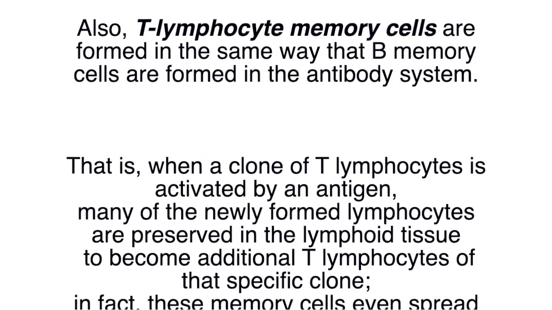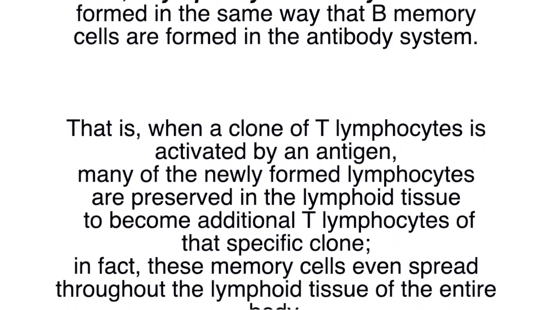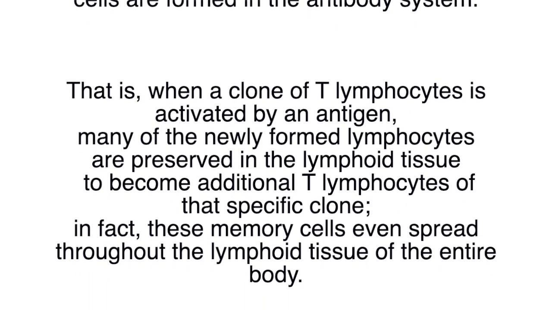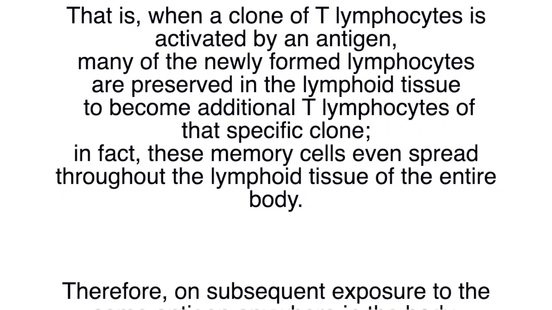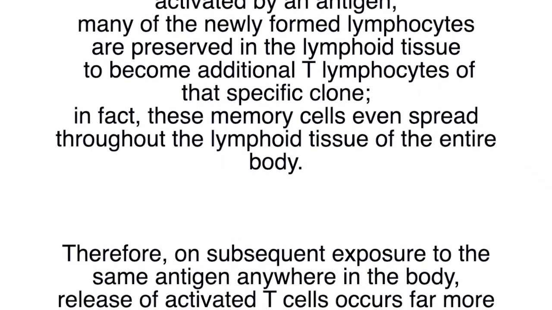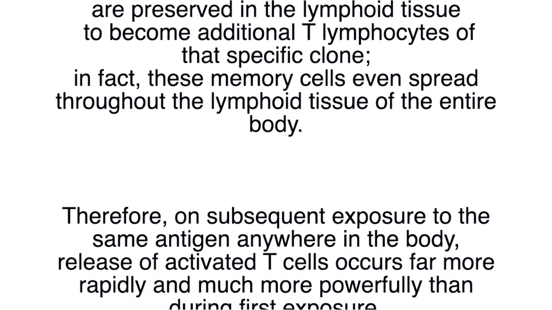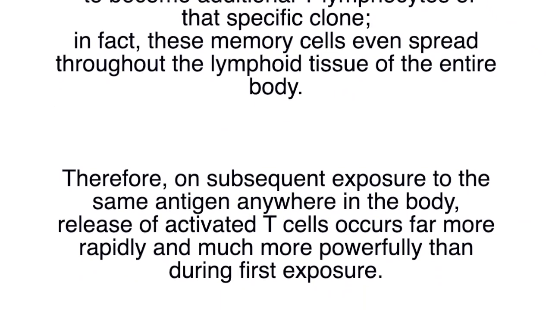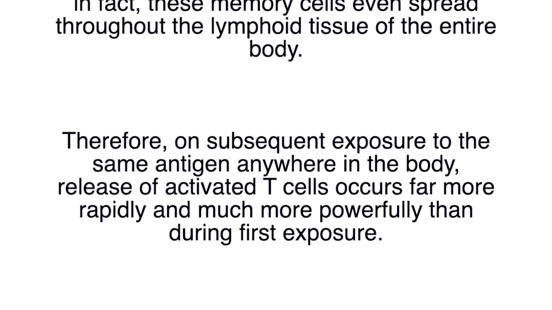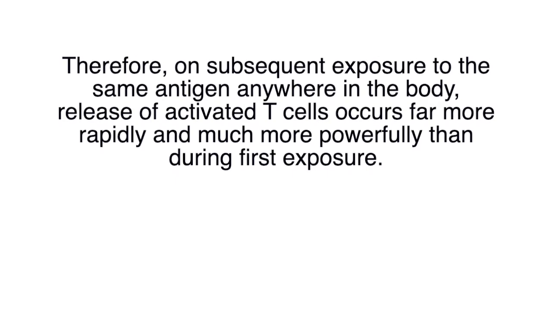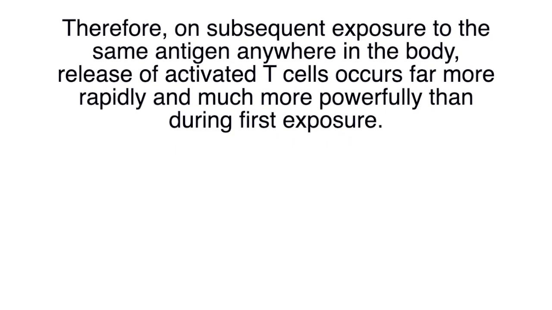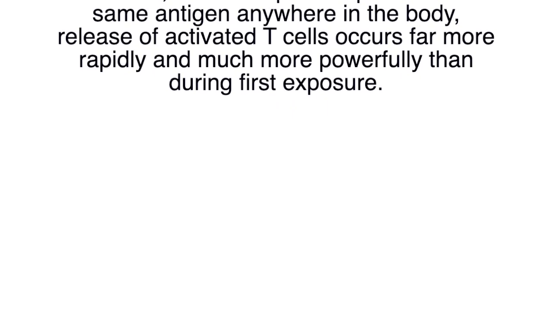That is, when a clone of T lymphocytes is activated by an antigen, many of the newly formed lymphocytes are preserved in the lymphoid tissue to become additional T lymphocytes of that specific clone. In fact, these memory cells even spread throughout the lymphoid tissue of the entire body. Therefore, on subsequent exposure to the same antigen anywhere in the body, release of activated T cells occurs far more rapidly and much more powerfully than during the first exposure.